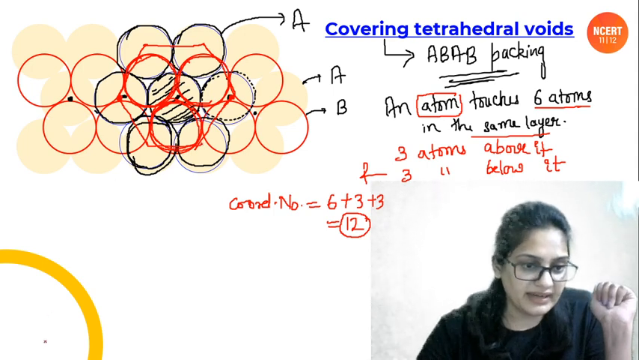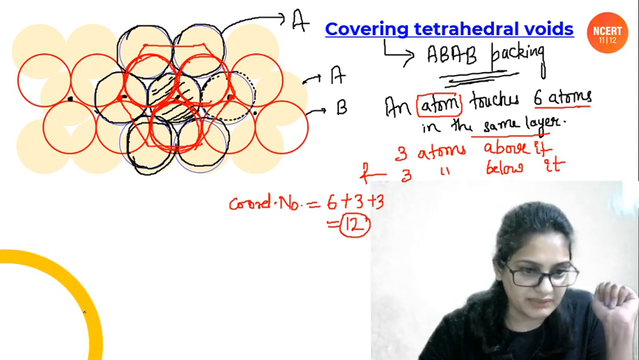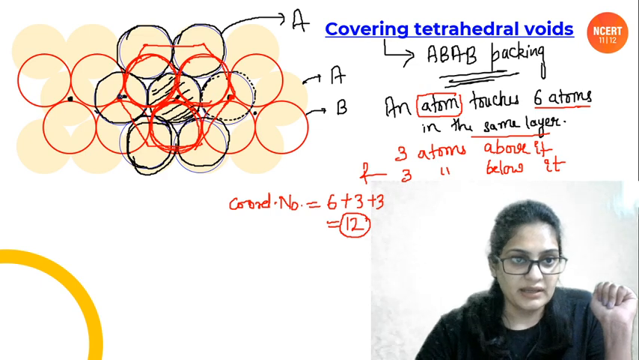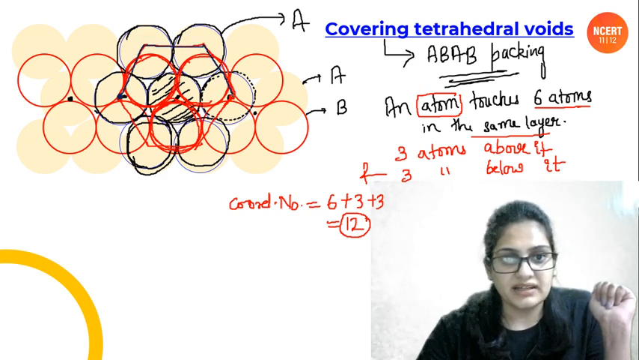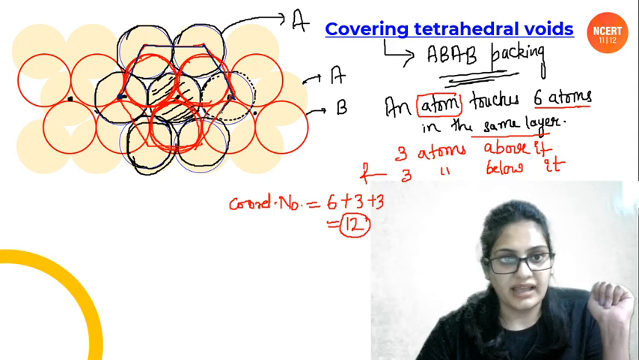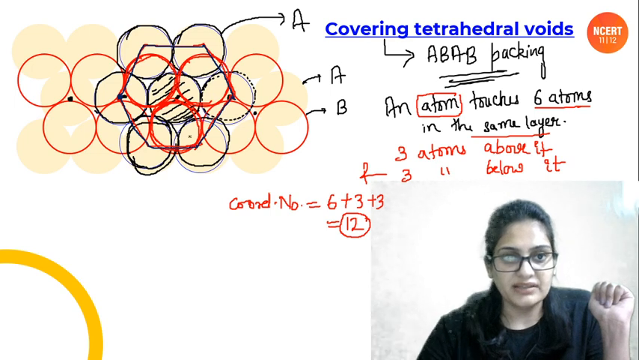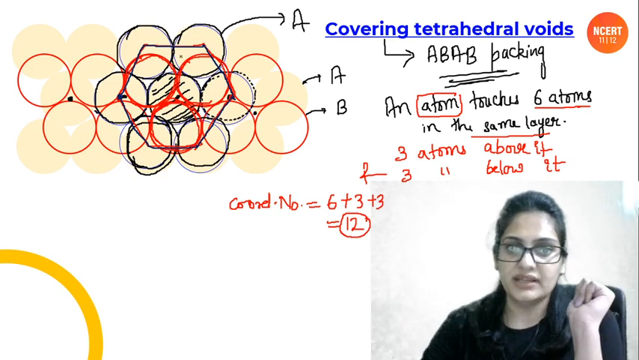Can you see the red hexagon or should I use another color? Let me take blue color. चलो blue color ले लेते हैं. Blue color से ये hexagon देखो बच्चे. If I repeat this hexagon in all the directions, I can get the complete crystal. So this is gonna be the unit cell. This is gonna be the unit cell.